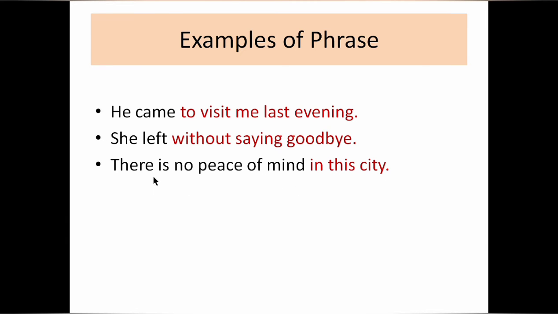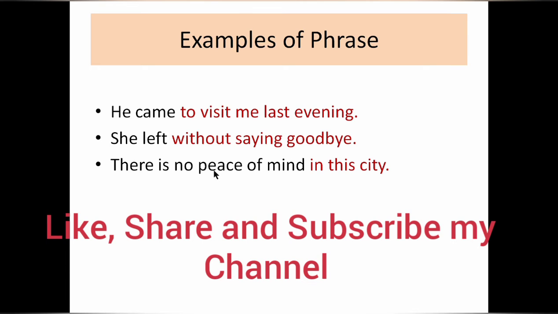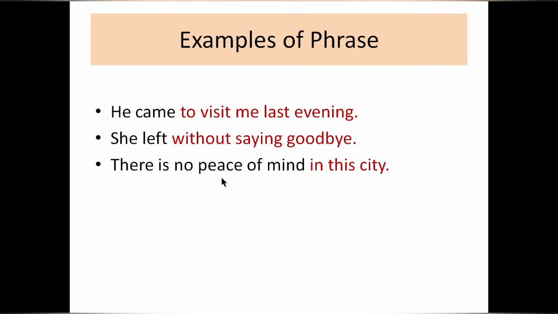Here it has a subject, a predicate and a verb, so it does not act as a phrase. But "in this city" does not have a subject, nor a verb.